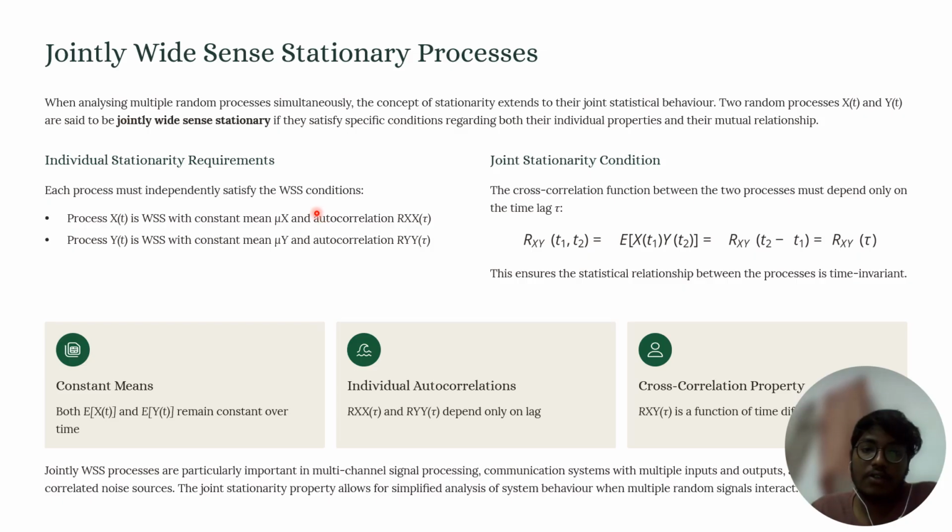Okay, if it satisfies all the conditions, the individual stationary requirements and the joint stationary conditions, then the random process is said to be a jointly wide sense stationary process.